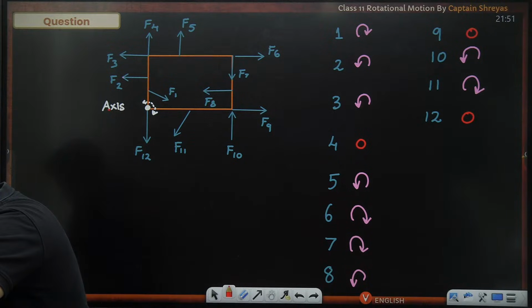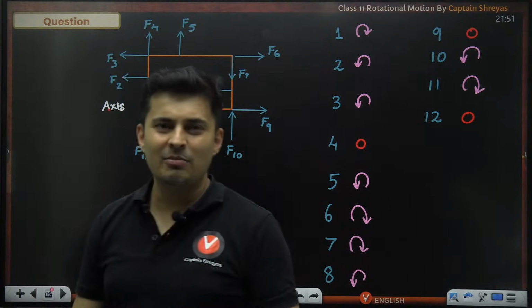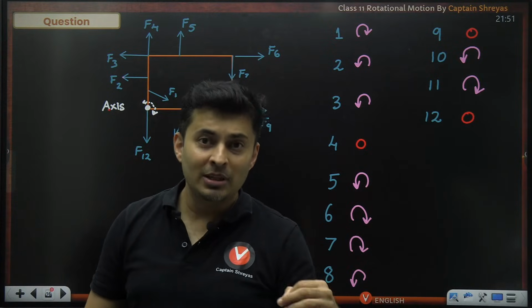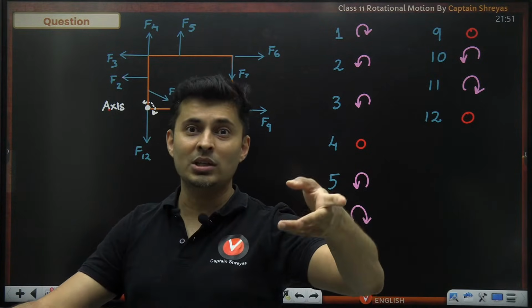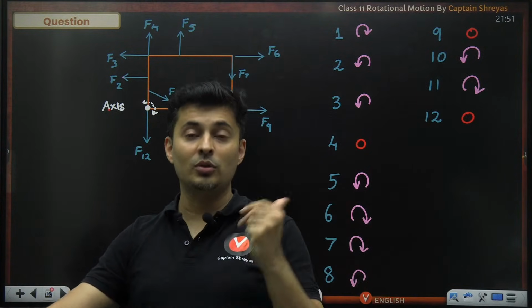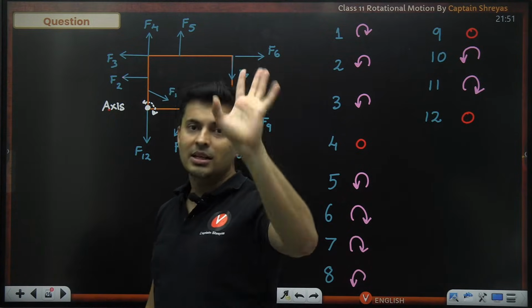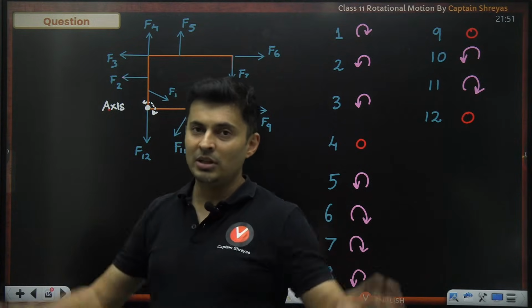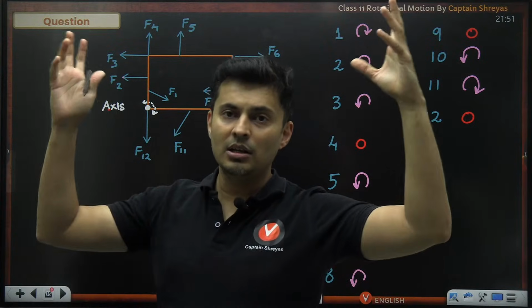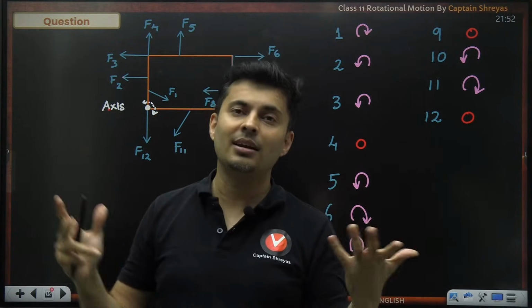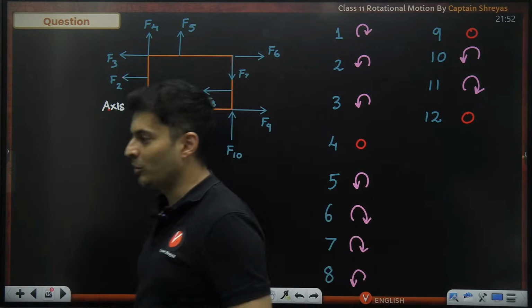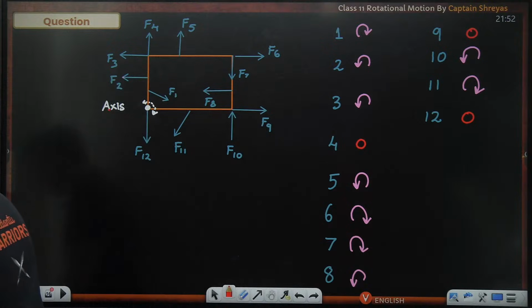Can you explain how this many forces? This is just an example, man. In a JEE problem, there could be 1,000 forces also. You cannot question the examiner why 1,000 forces, where the forces came from. We are not investigating it. We are not CID. It is there. If a person is walking up the stairs with 100 kgs load, we will not question how a person can carry 100 kgs. It is there in the problem, that's all.